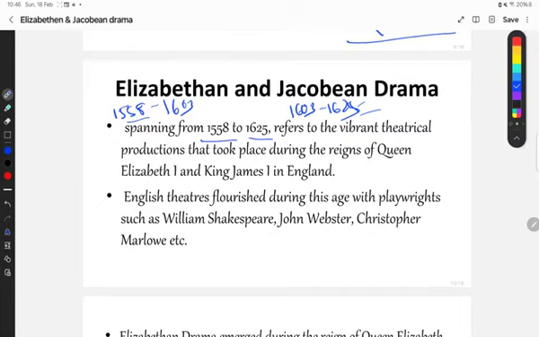This Elizabethan and Jacobean drama refers to the vibrant theatrical productions that took place during the reigns of Queen Elizabeth I and King James I in England.